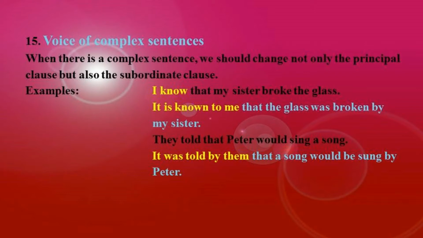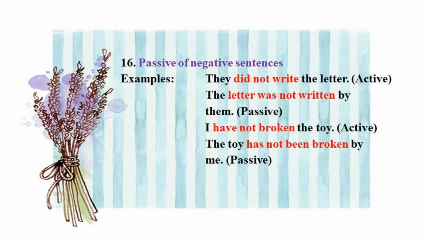Next, they told that Peter would sing a song. It was told by them that a song would be sung by Peter. Right? So we have changed both sides, main clause as well as subordinate clause. Point number 16, passive of negative sentences. They did not write the letter. The letter was not written by them. I have not broken the toy. The toy has not been broken by me.